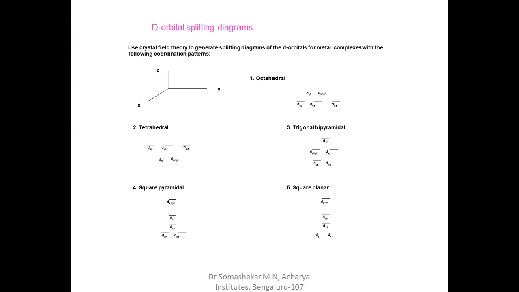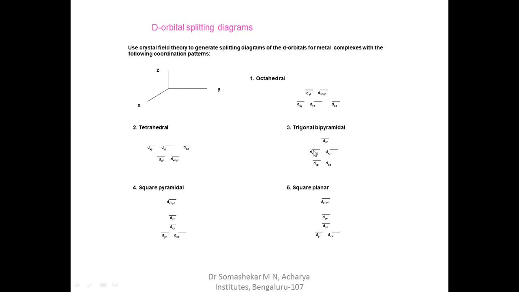In an octahedral field, the 5d orbitals split into two sets: dxy, dyz, dxz, which we call the t2g set, and the eg set, that is dz square and dx square minus y square. In tetrahedral, exactly opposite to octahedral, there is the e set and the t2 set. E set is dz square and dx square minus y square, and the t2 set is dxy, dyz, dxz orbitals.